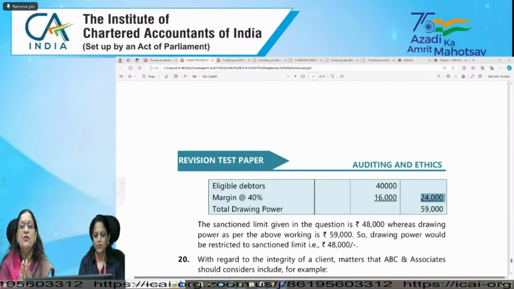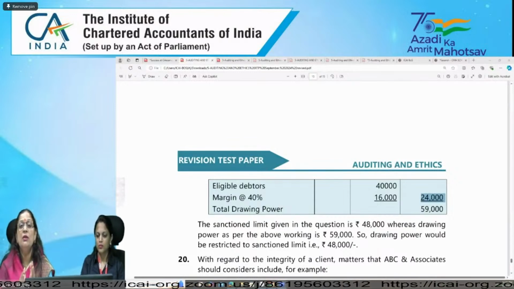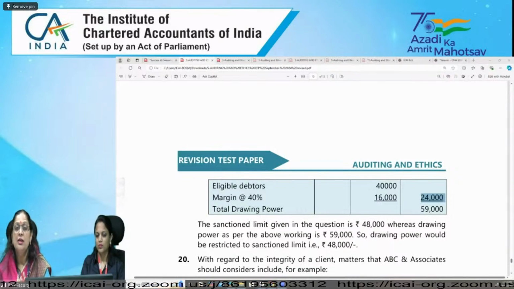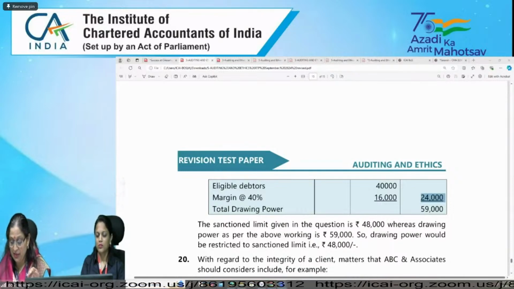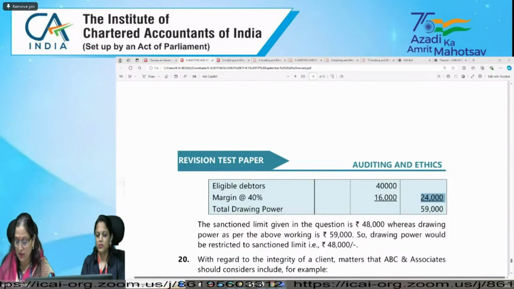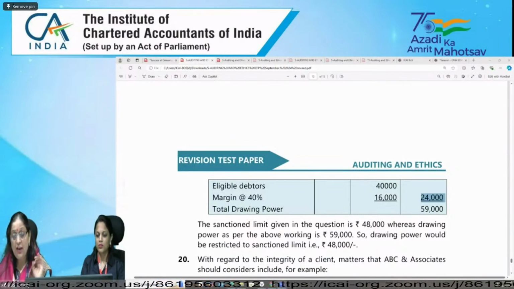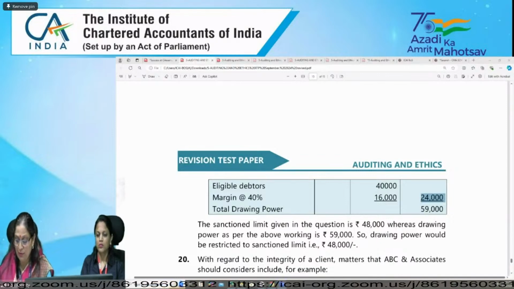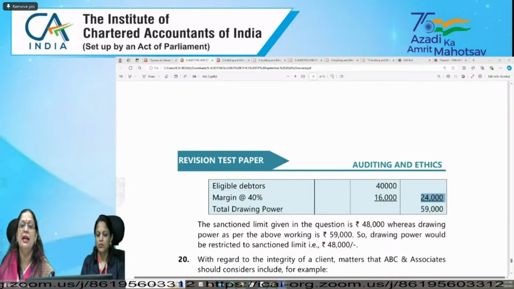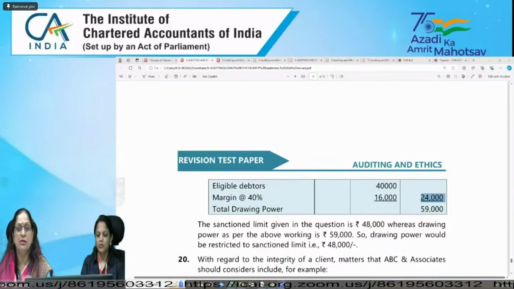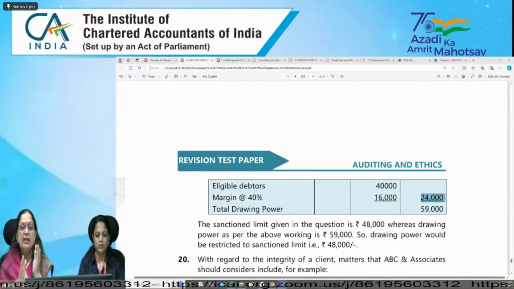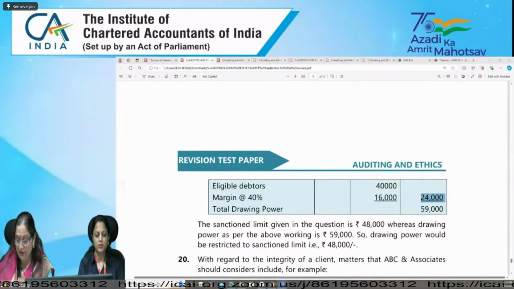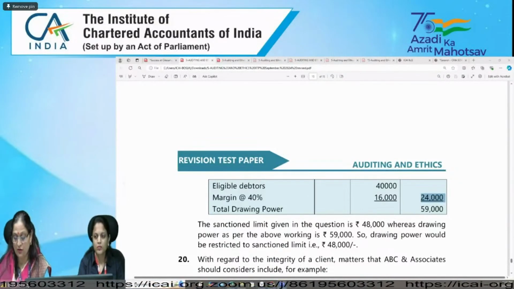When you are doing physical verification, you will be noting whether any material discrepancy is there or not. If any material discrepancies were noticed on such verification, whether the same have been properly dealt with in the books of accounts. If there is such a discrepancy, have we properly dealt with it in the financial statements and books of accounts?